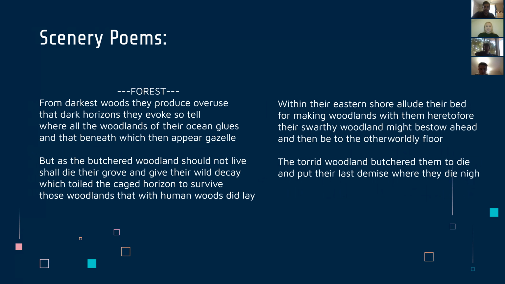Now, this is something else we worked on, which was scenery poems, in which we inject a sense of scenery consistently throughout the poem. You can see here how we draw upon a forest in this scene, the butchered woodland, the wild decay, this consistent drawback to the setting that we have. This created a thematic consistency that we didn't have before. However, this also represents a step within our progress. The templates we're using here didn't have the punctuation that you'll see later in our finalized product. Thus, they represent a stepping stone as we moved forward with fixing these problems and also injecting the human feel through the quality of setting.